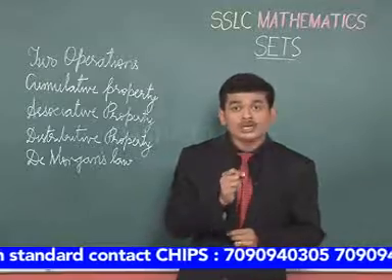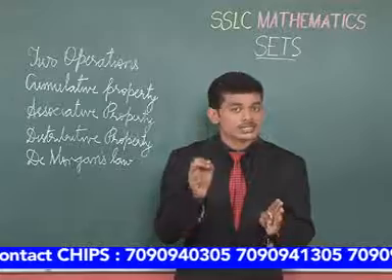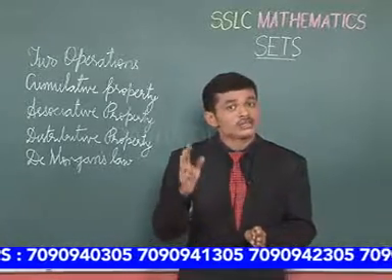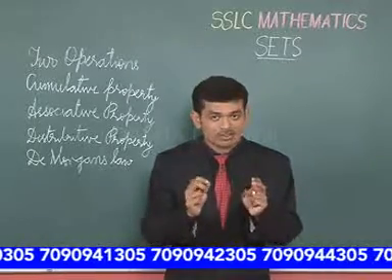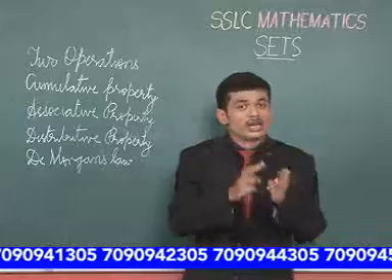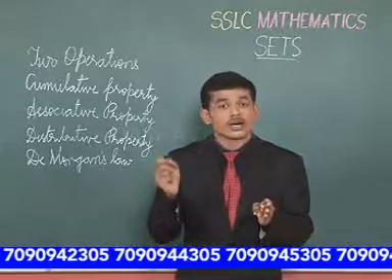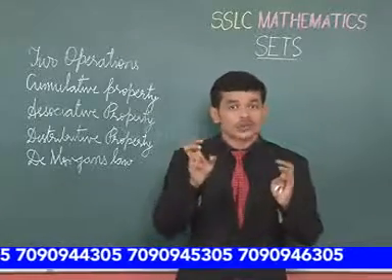So, A union B is a set which has entities from both the sets.